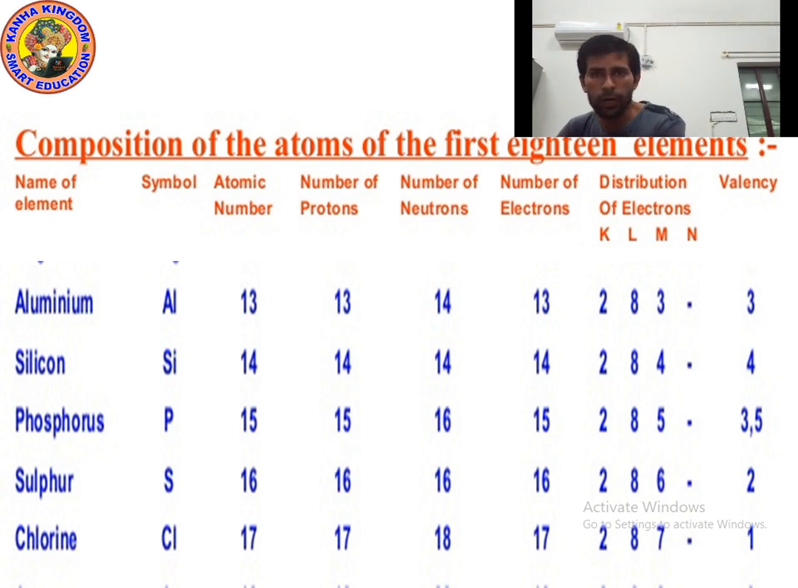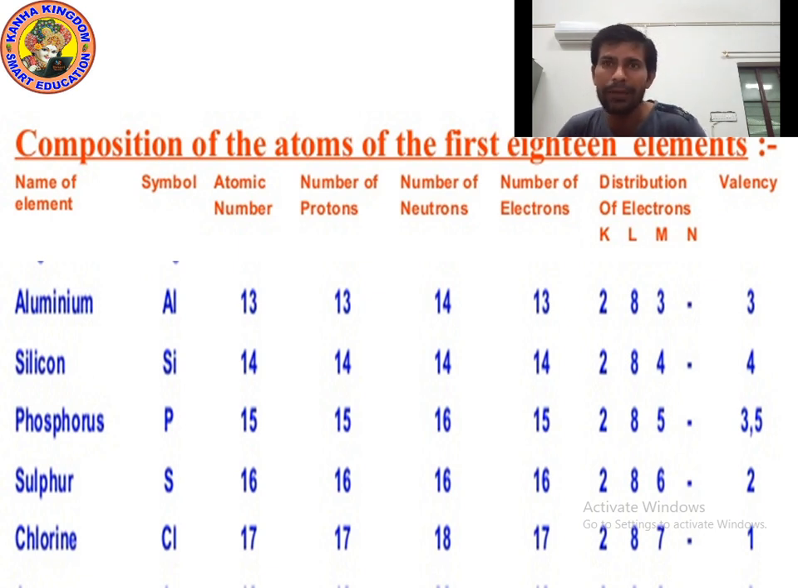If I talk about sulfur, sulfur has 16 electrons and its valency is 2. How did we get its valency as 2? If we distribute electrons in K, L, M, N, in the K shell we will write 2 electrons, so 16 minus 2, 14. Now in the L shell we will write a maximum of 8, so 14 minus 8, 6. So in the M shell we will write 6.